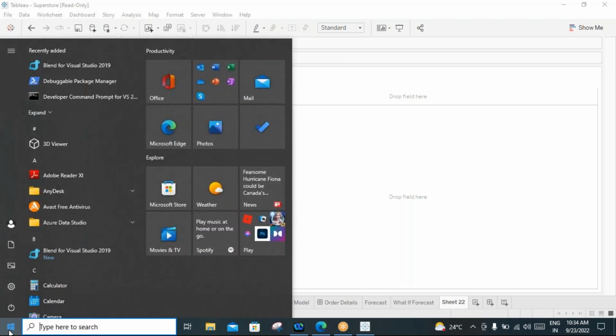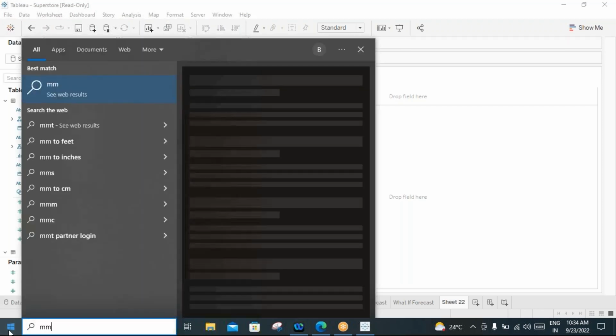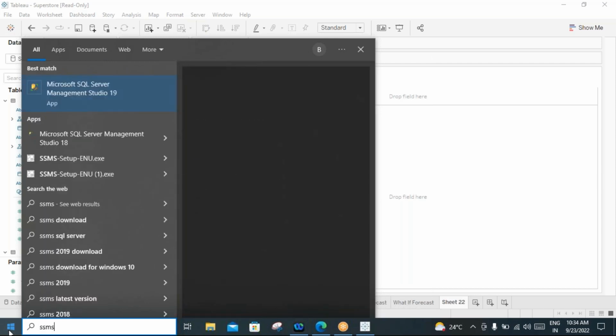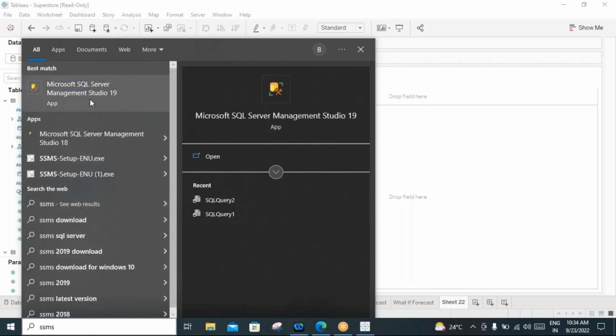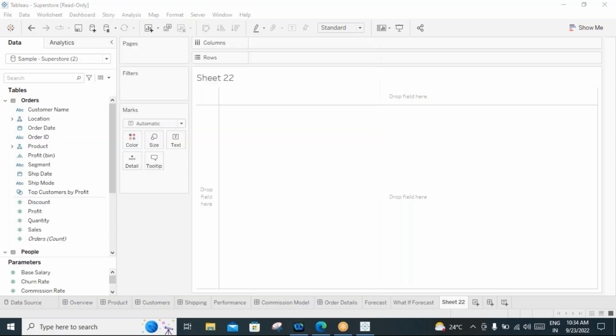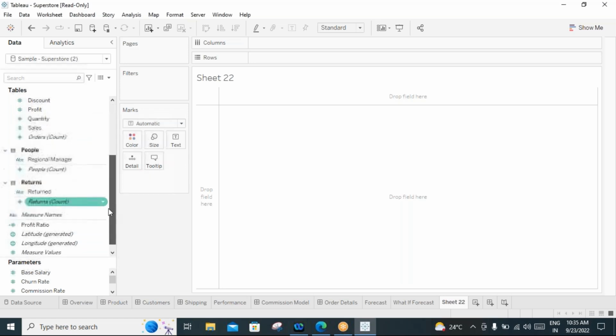Dimension table contains detailed information. It contains master data. And fact table contains foreign keys of a dimension table and numerical values. Exactly. A dimension table contains descriptive information and master data. What do we mean by descriptive information?